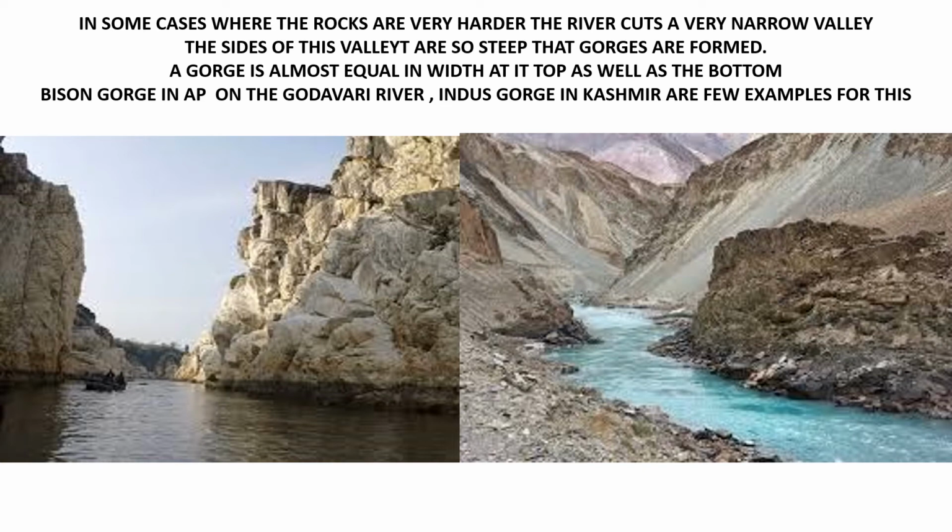Okay. Ikkada you can see that it is so, top lo kuda vedalpuga undi, kindaku vachinappudu kuda vedalpuga undi. Means it cuts the mountain actually. In some cases where the rocks are very hard, the river cuts a very narrow valley. This is a narrow valley. Here you can see how narrow this valley is. And slowly it goes, but you can see the width is the same and it is big. Okay. Top lo width enta untundo, bottom lo kuda ante width untundi. It has the same width. Okay. So the first way was the V valley.